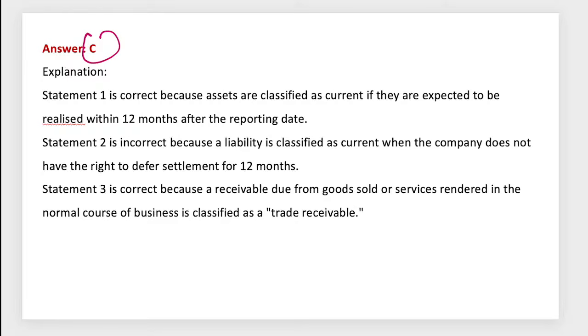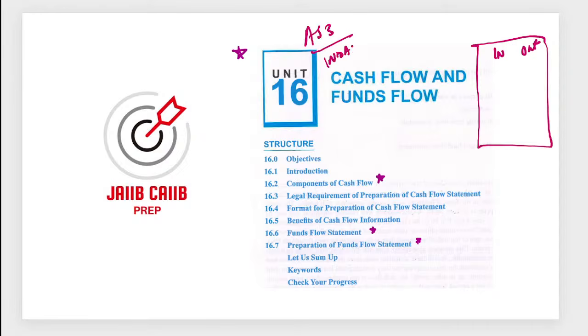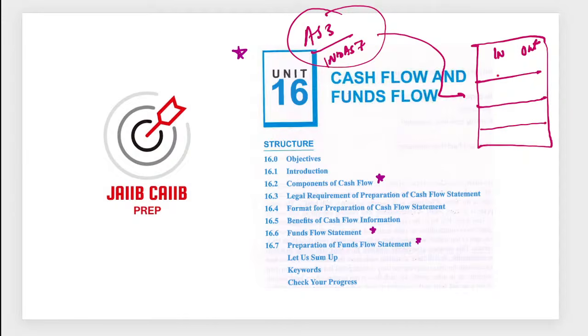Next one, guys. This is again 3 marks on an average, and again very easy to get those 3 marks with half an hour's effort. You just have to understand the areas. Cash flow statement is nothing, it is just the inflow and outflow of cash. But we have accounting standard 3 and Indian accounting standard 7, which make our journey a bit complex. As per these, while you prepare the cash flow statement, you have to categorize them into three different areas. We have operating activities, financing activities, and investing activities, right?